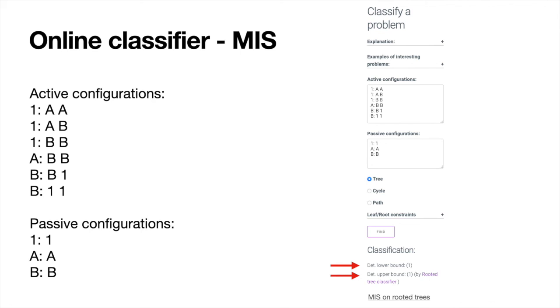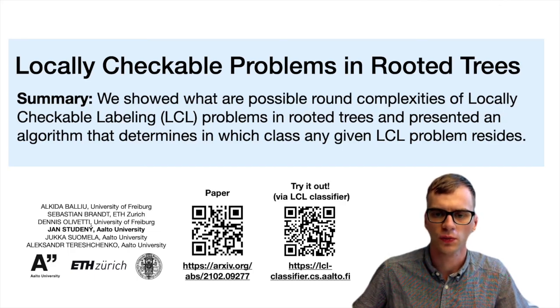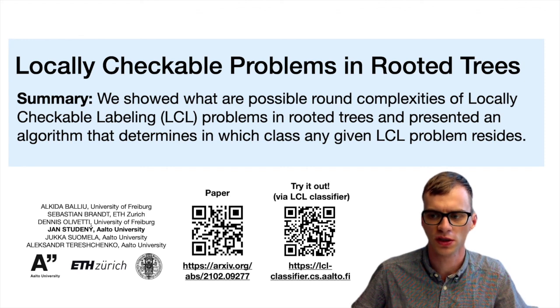Now we have proceeded to an end, so let me summarize what we have done. We showed what are the possible round complexities of locally checkable labeling problems in rooted trees, and presented an algorithm that determines in which class any given LCL problem resides.